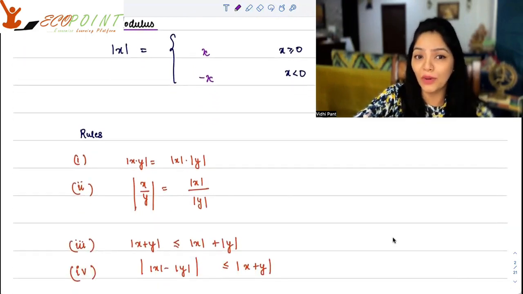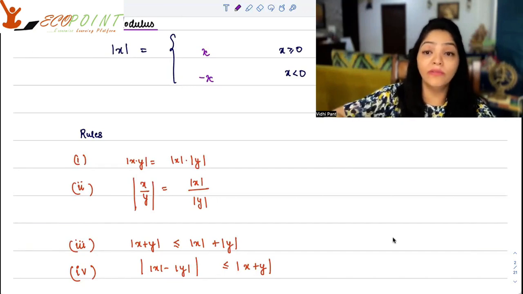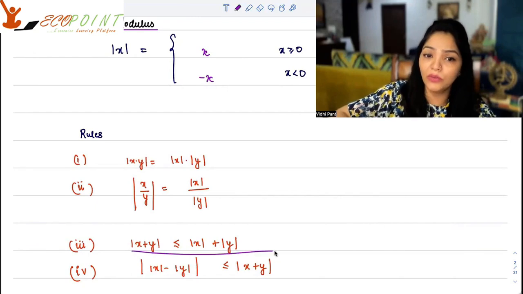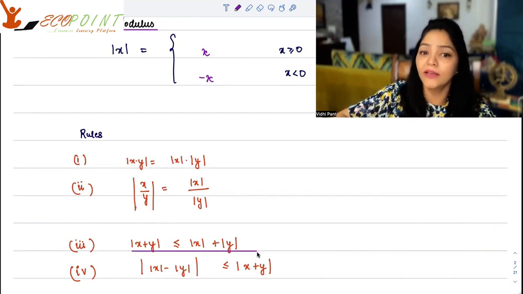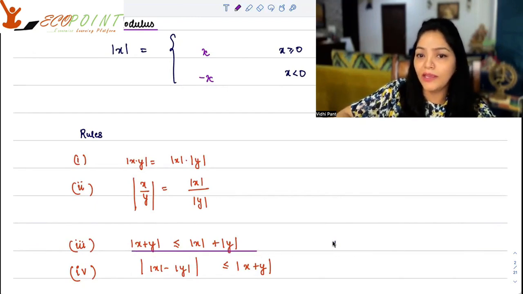Now, what I want to focus on here are the 4 rules for modulus. So absolute value of x into y is the same as absolute value of x multiplied by absolute value of y. Absolute value of x upon y is the same as absolute value of x upon absolute value of y. Absolute value of x plus y is always less than or equal to absolute value of x plus absolute value of y, and that's called the triangle inequality.